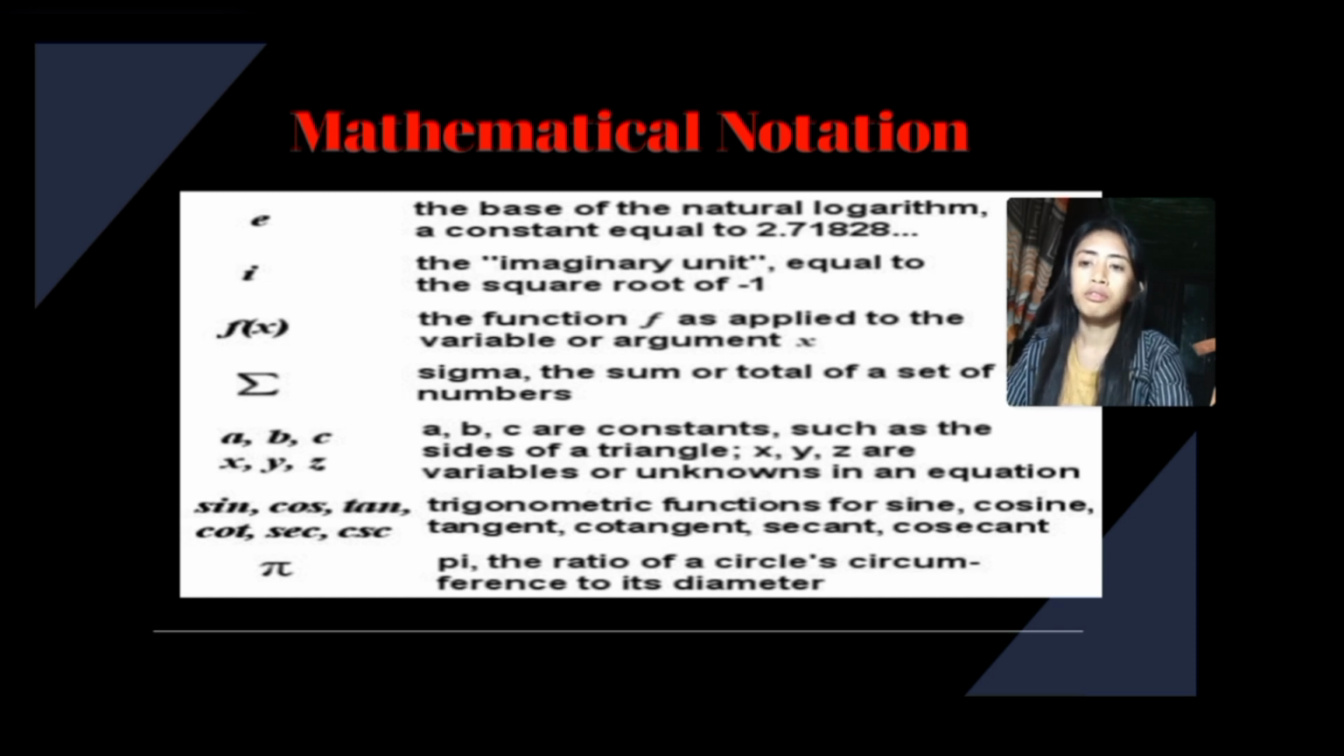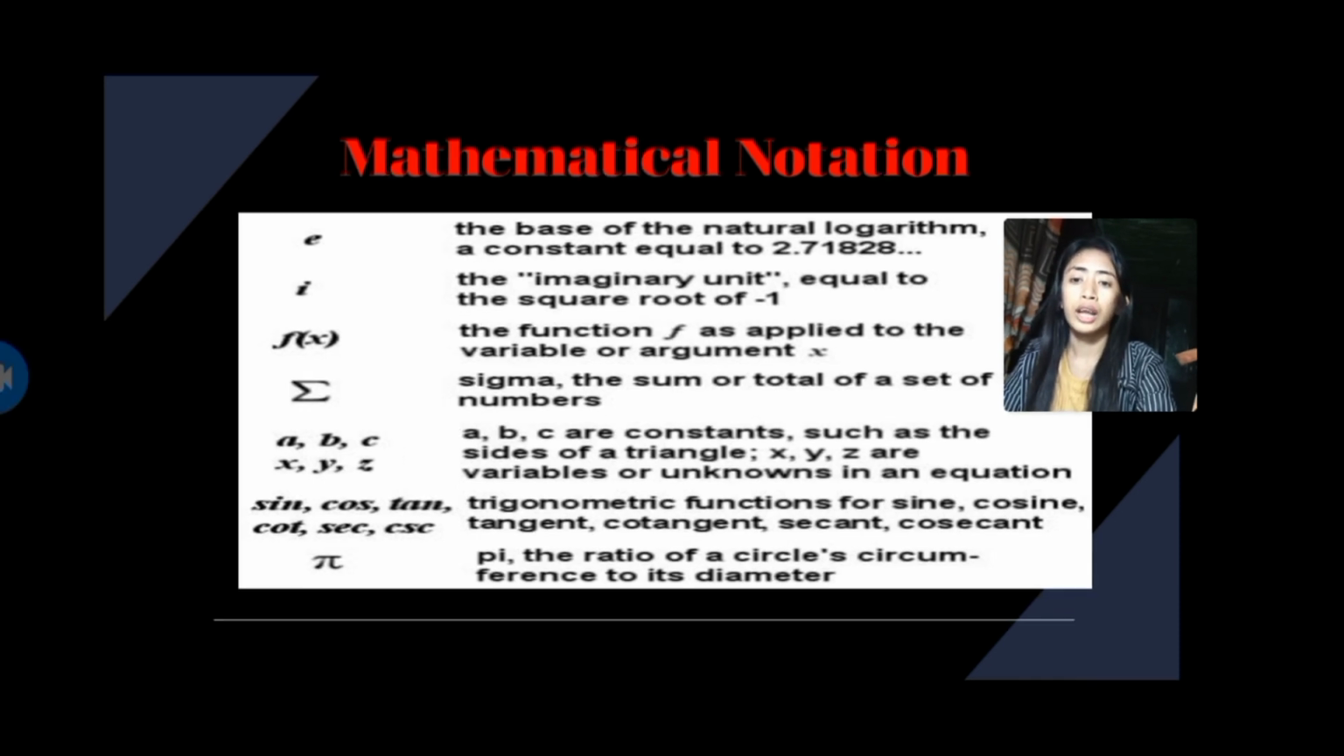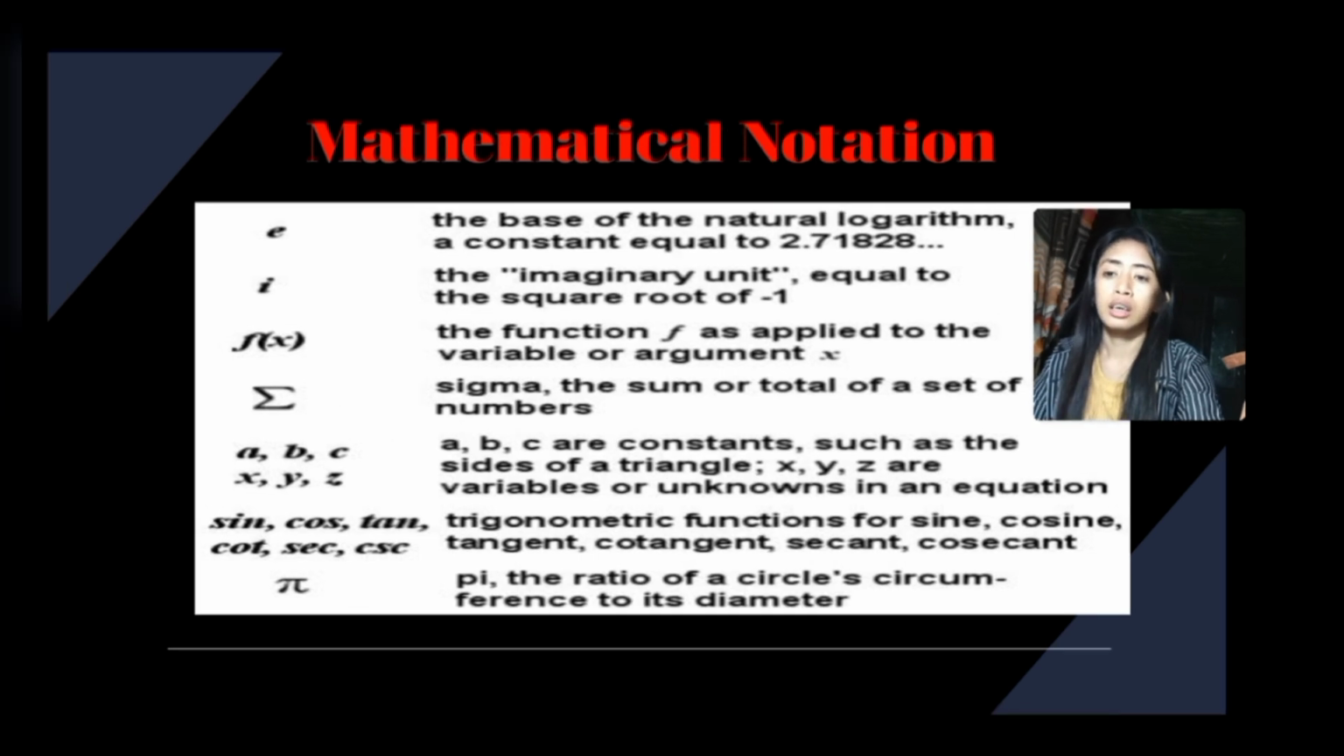Then the f of x, the function f is applied to the variable or argument of x. Then the sigma, the big letter E that is called the sigma, the sum or total of a set of numbers. Then the A, B, C are constants, such as the sides of a triangle. X, Y, Z are variables or unknowns in an equation.